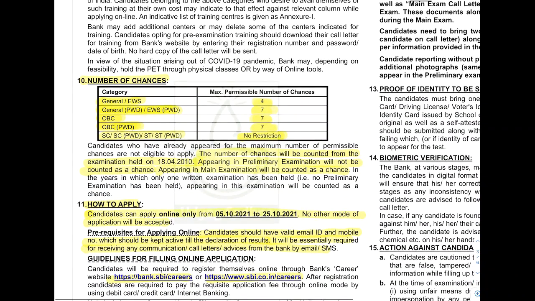Chance means here those who have written mains examination, only that attempt will be considered as chance. So if you are not qualified in the preliminary exam, that will not be considered as chance. You appeared in the mains examination, that too after April 2010. Those who are qualified for mains examination and appeared in mains examination, only that will be considered as a chance.